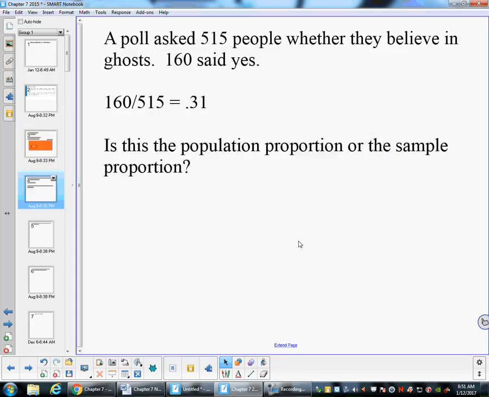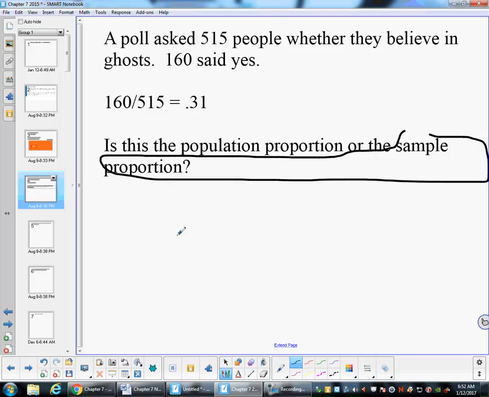Now, a poll asked 515 people whether they believe in ghosts, and 160 people say yes. So if you divide that out, that is 31%. Is this a population proportion or a sample proportion? Hopefully you guys are saying sample proportion. This is coming from a sample. So we would call this a p hat value. Our p hat is 0.31.